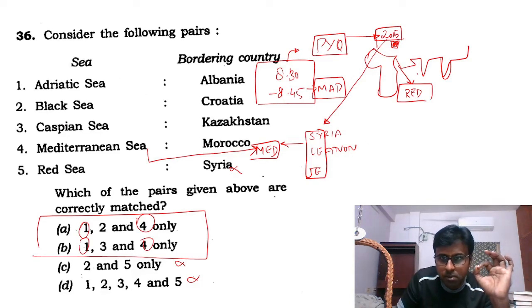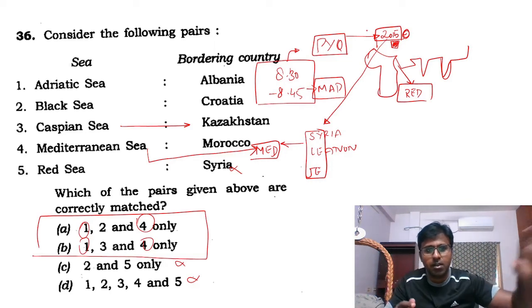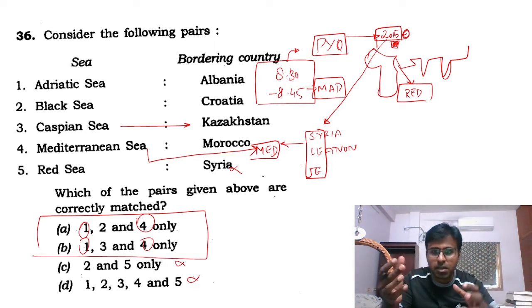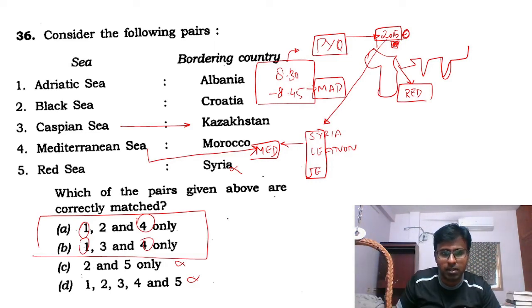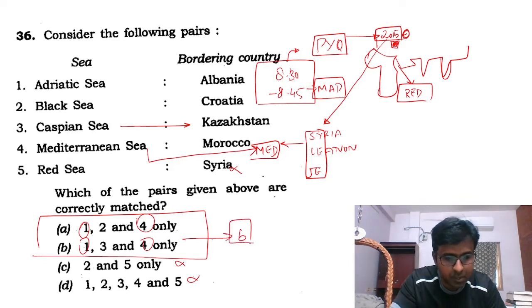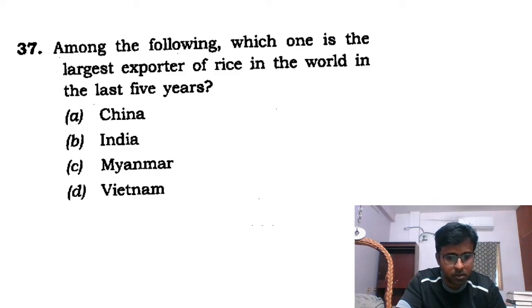And if you happen to see Caspian Sea, Black Sea is somewhere here, Croatia is somewhere in between. Okay, and Caspian Sea now is closer to Kazakhstan. So answer is B. Actually answer is B. You can check it. This is how you solve. And 36. Okay.